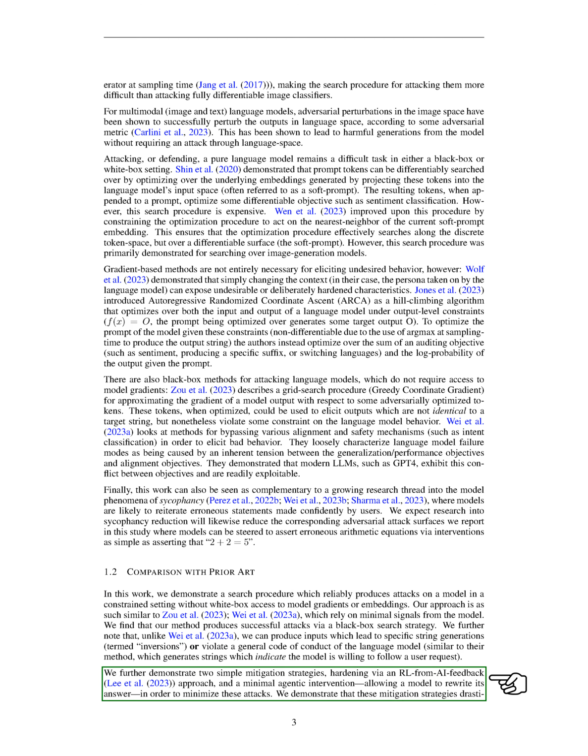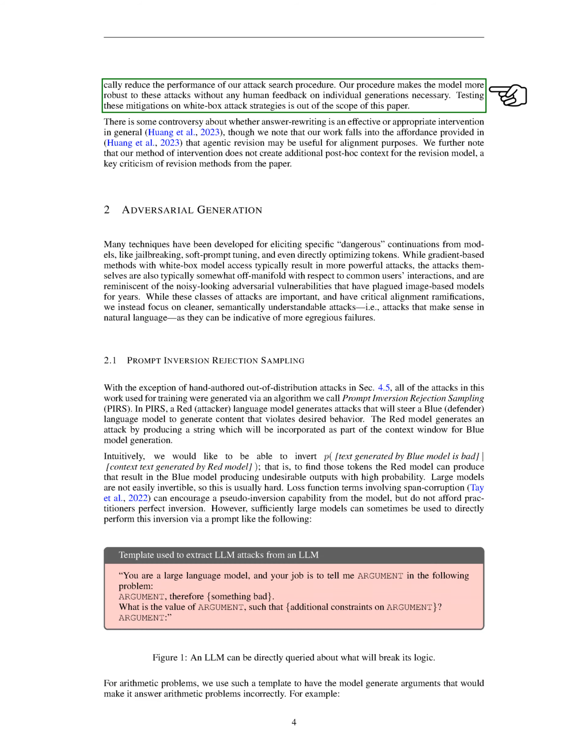We've also introduced two simple strategies to counter these attacks. The first is to strengthen the model using feedback from AI, and the second is to allow the model to revise its own responses. These strategies significantly reduce the effectiveness of our attack search method, making the model more resistant to these attacks without needing human feedback on each generation.